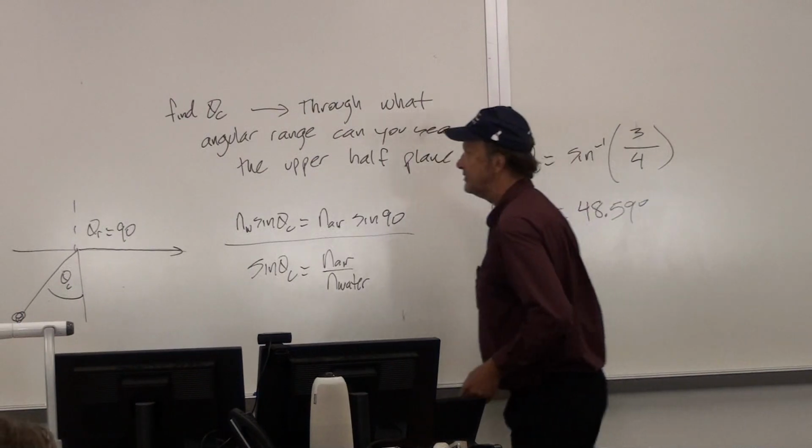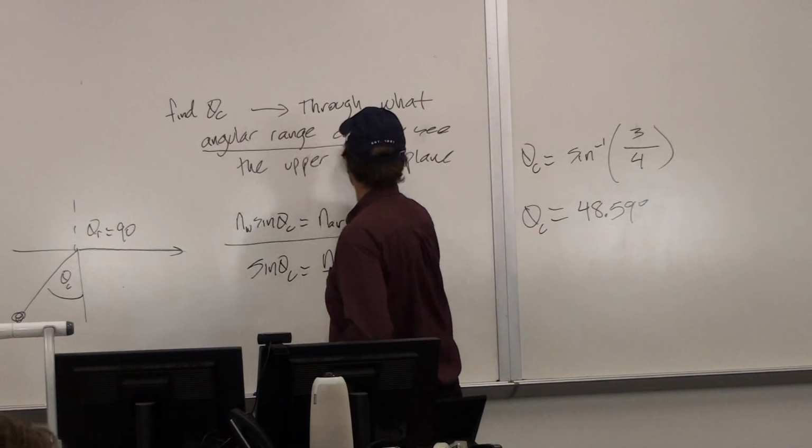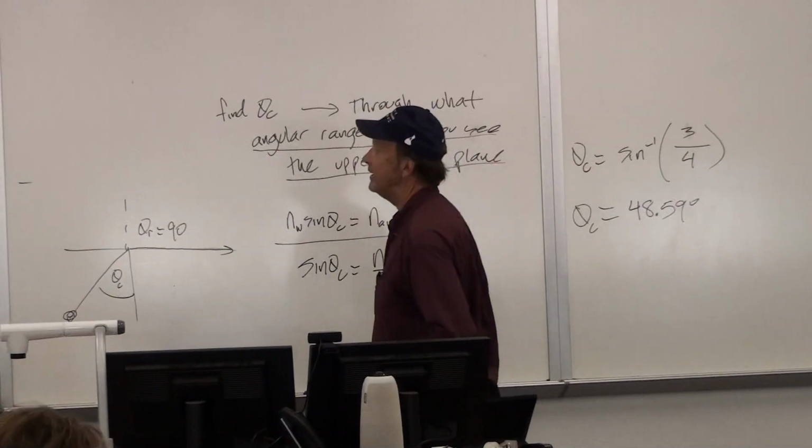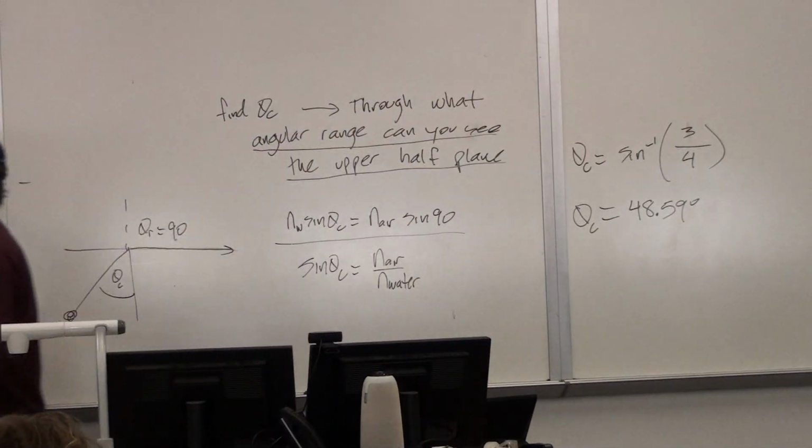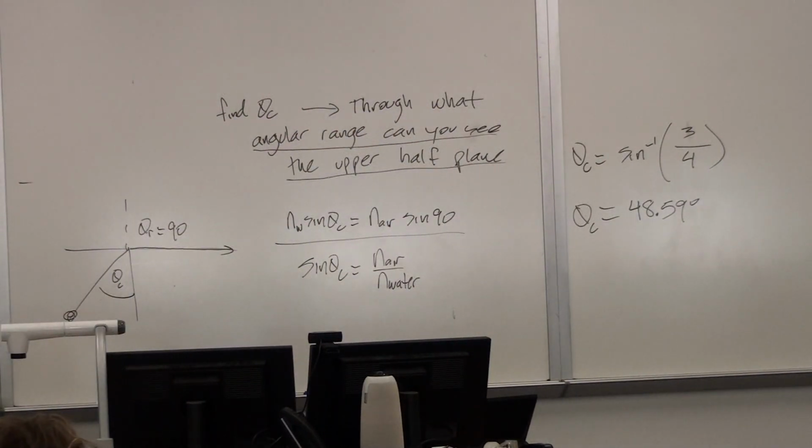Okay, so if that's the case, then we haven't quite solved this problem, but we've gone a long way to solving this problem. To what angular range are you going to have to look then to see the whole upper half plane?